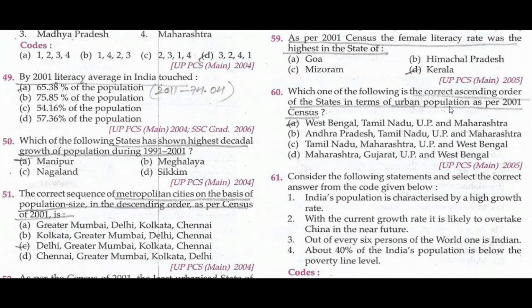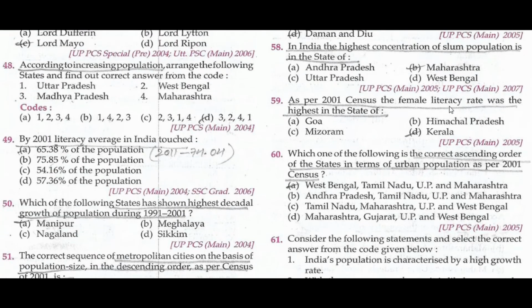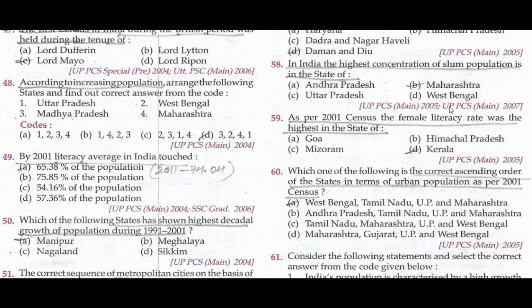Which of the following is the correct ascending order of the states in terms of urban population as per the 2001 census? West Bengal, Tamil Nadu, Uttar Pradesh and Maharashtra. As per the 2001 census, the female literacy rate was the highest in the state of Kerala.